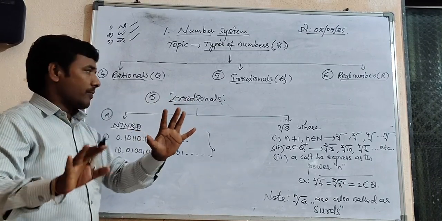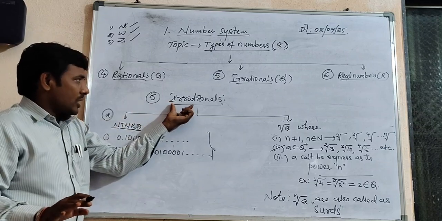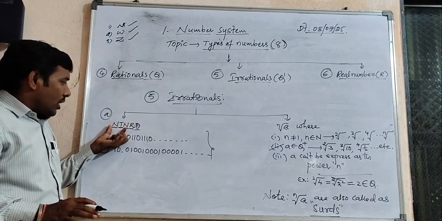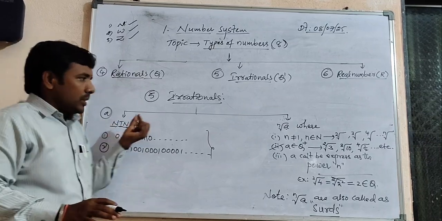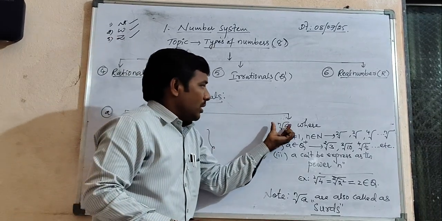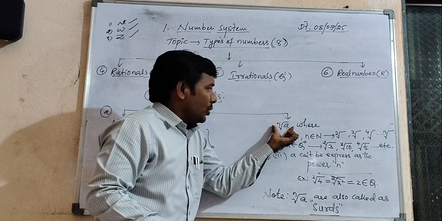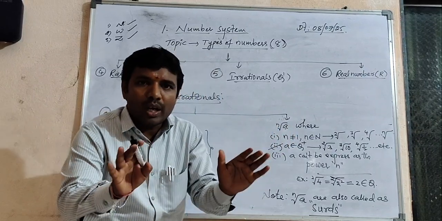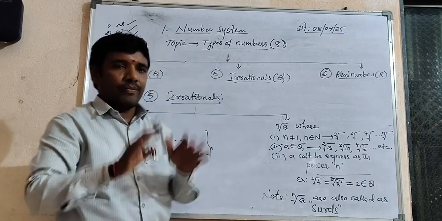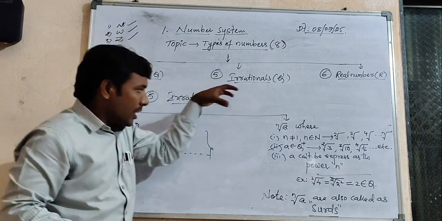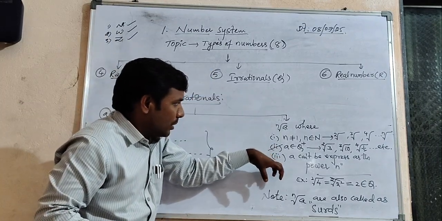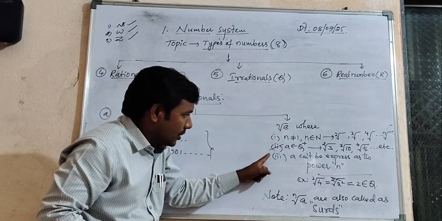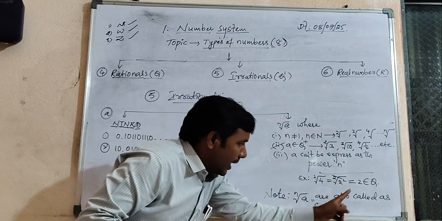Carefully, pay attention. Irrational numbers are nothing but the combination of non-terminating, non-repeating decimals, and the numbers which are in the form of nth root of a based on these three conditions are known as irrational numbers. In the irrational numbers, the numbers which are in the form of nth root of a based on these three conditions are also called surds.